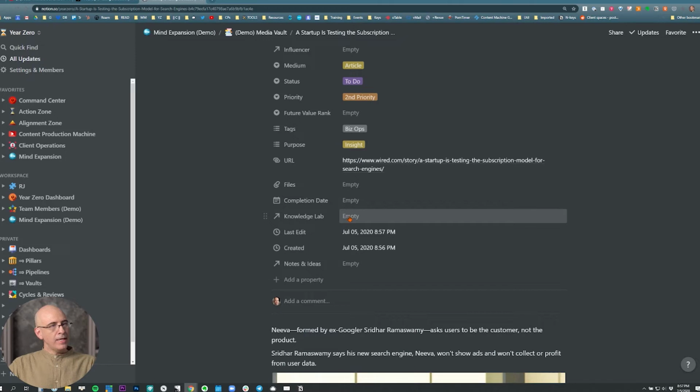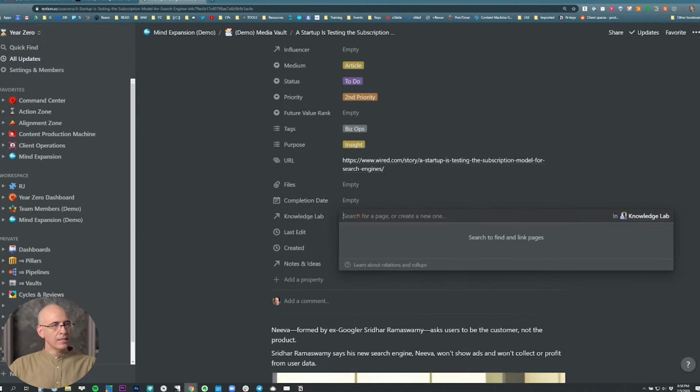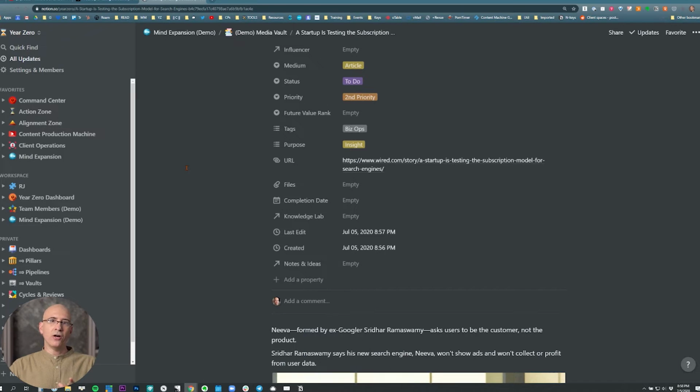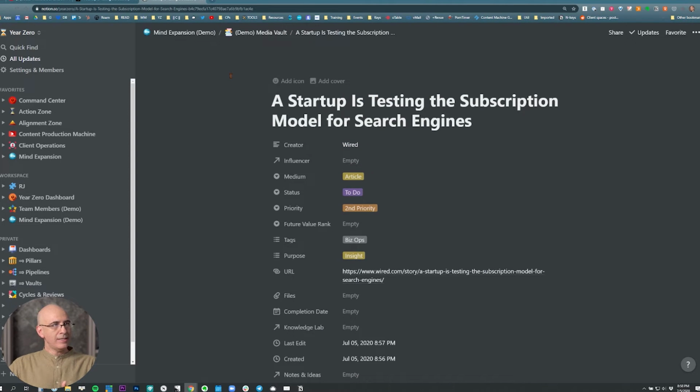I like them separately. And then if this pertains to a Knowledge Lab item that is a topic that you're aggregating information on more broadly, beyond an individual article, you'll link to that here. And then you'll have that bidirectional link between the two of them. And this will be part of that knowledge topic that you're accumulating and growing in the Knowledge Hub. So with that, you're pretty much set. And this is entered in the database. And then it's going to line up in the hierarchy as you sort and filter.